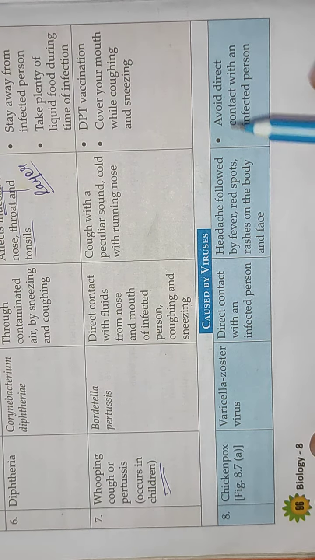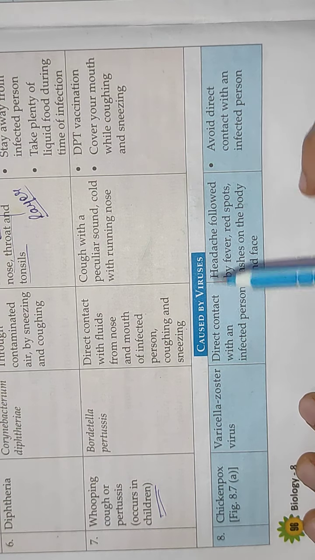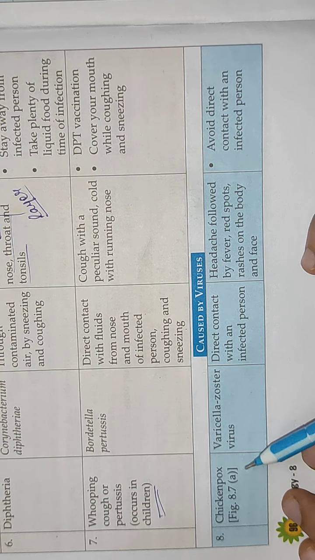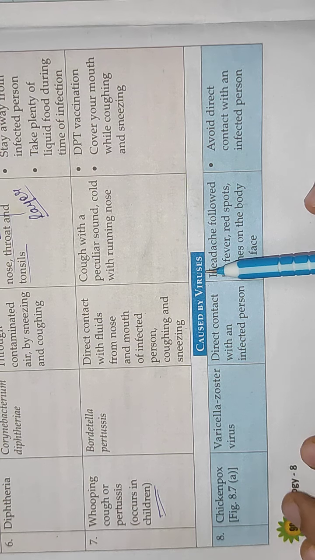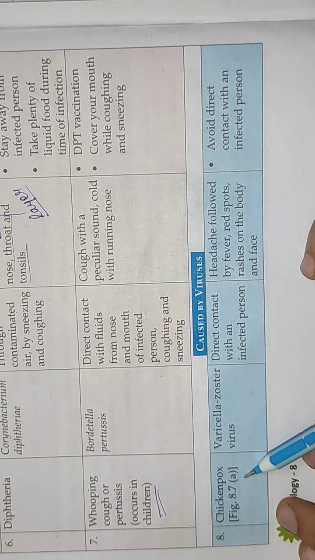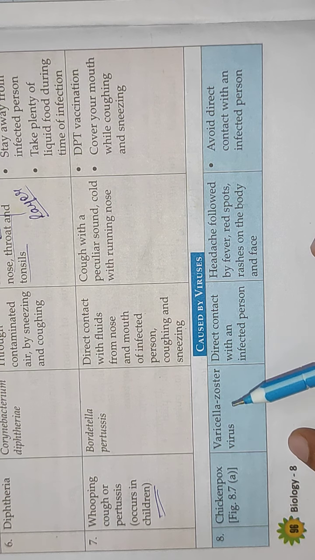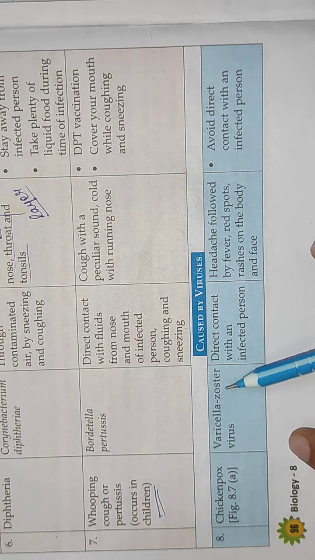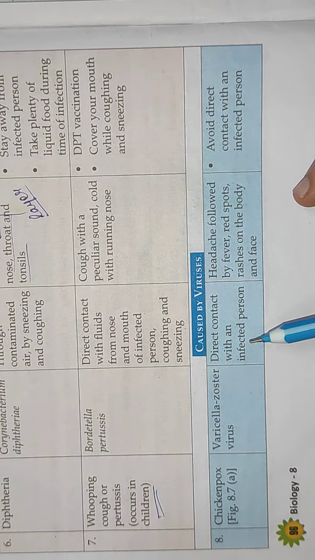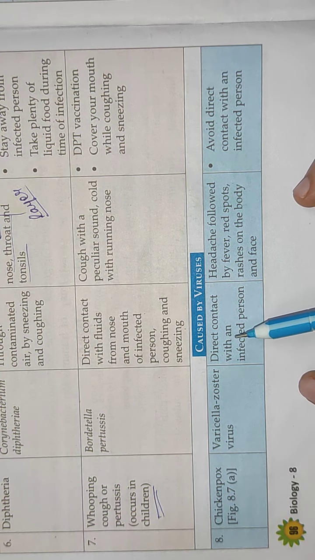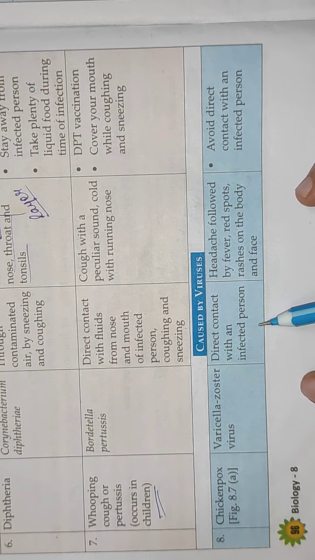Still there are some others. We are going through them now. So the first in the list of diseases caused by viruses is chicken pox. Chicken pox is caused by varicella zoster virus, and the mode of transmission is direct contact with an infected person.